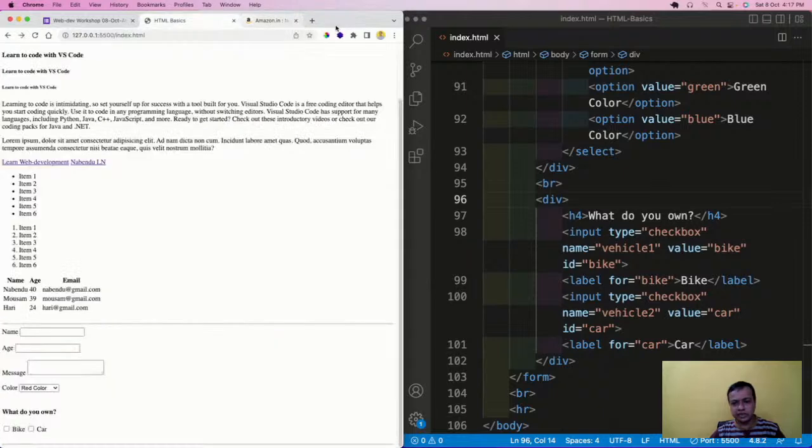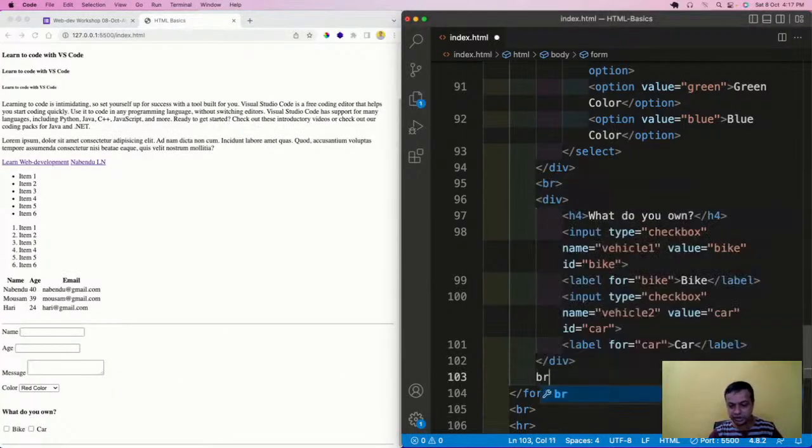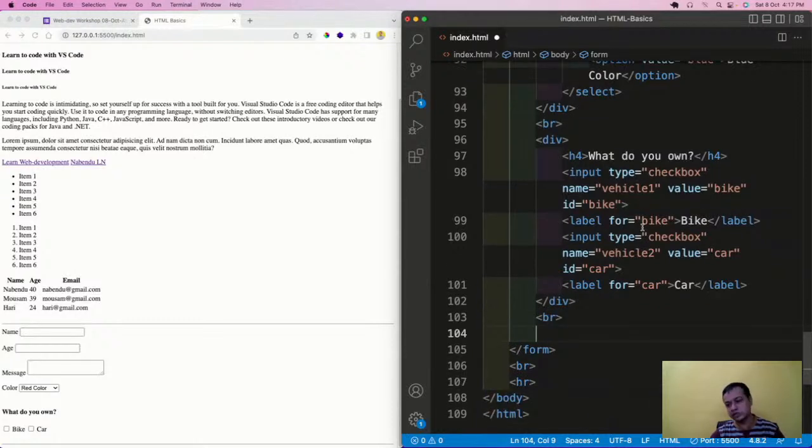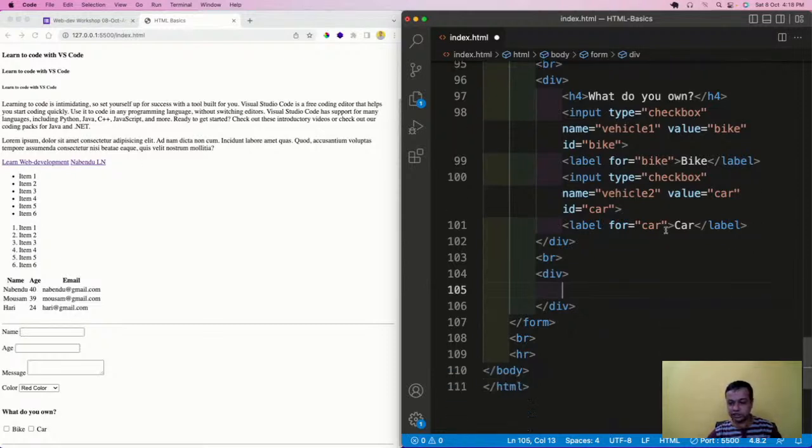So now the next thing which we are going to learn is the radio box. Again I'll do a br. Radio box is something which I cannot show on Amazon, because radio box was shown when you created your ID on Facebook. Radio box is very popular to take one thing, which is gender. You cannot have multiple genders; you have to give one gender only. So that is something which is required. And so I will have an h4 of gender.